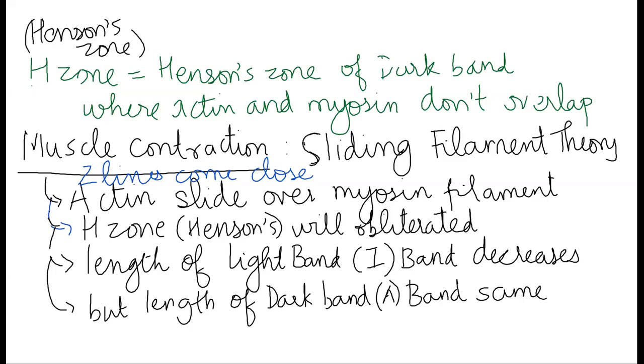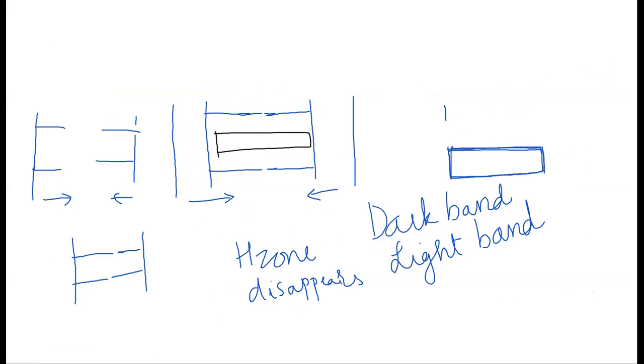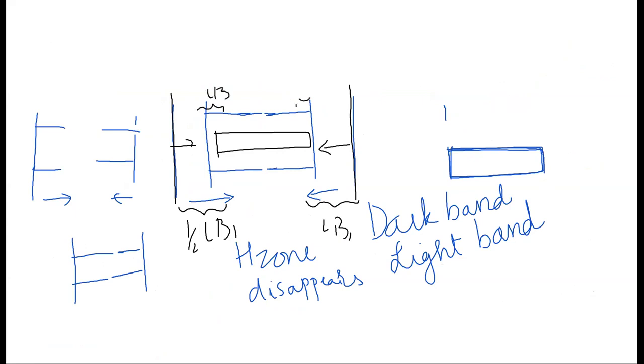Reduce in size मतलब अभी length छोटा हो गया ना. जब दो Z lines नजदीक आए तो length तो छोटा हो गया, right? बार बार मैं उसका ही explanation दे रहा हूँ. पहले Z line इधर था, correct? अब Z line इधर हो गया, right? तो पहले this was light band, half of light band, yes? This was another half of light band, right? अब जब ये नजदीक गया, ये नजदीक गया, तो half of light band इतना ही बचा ना. Yes?